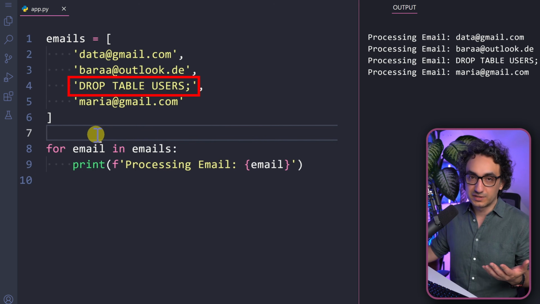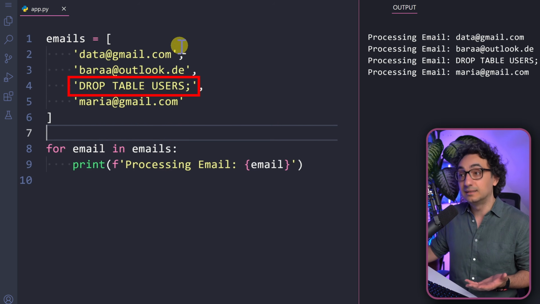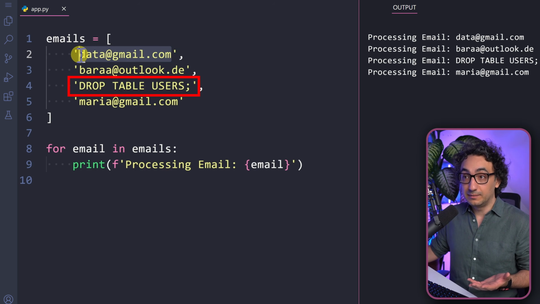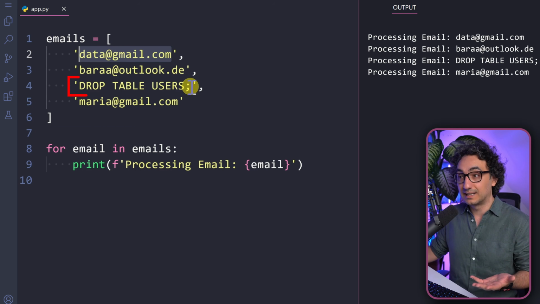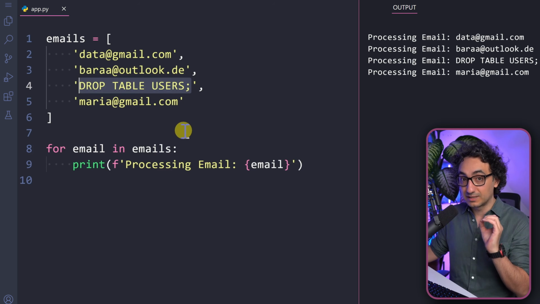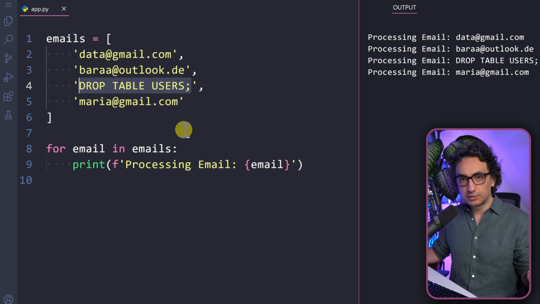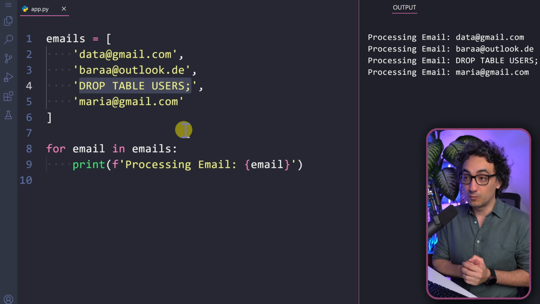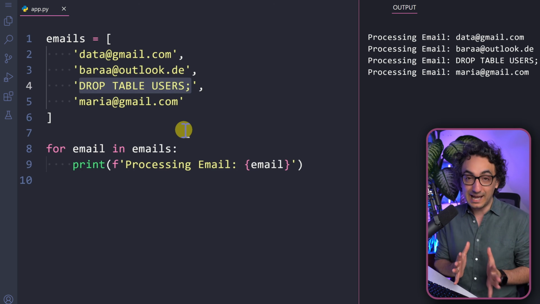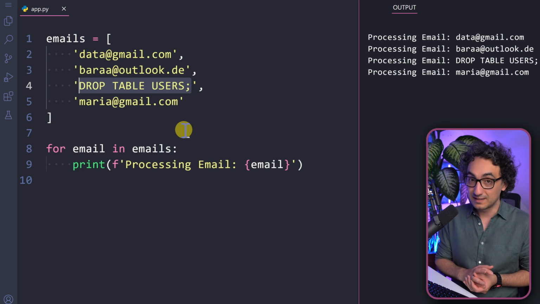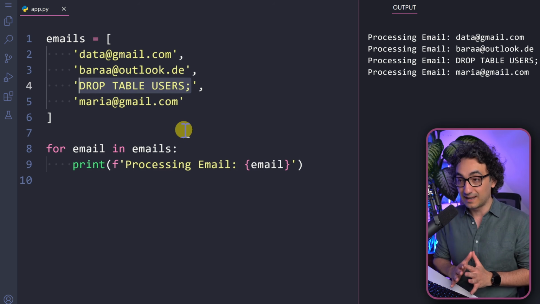So maybe in the registration form or in the sign in, you have a field to enter the emails, and with that, the hacker is going to use it in order to add an SQL injection to destroy your database or maybe to read important information. And actually, it is one of the easiest ways to hack your system. That's why most systems must protect their data and their applications from those SQL injections.